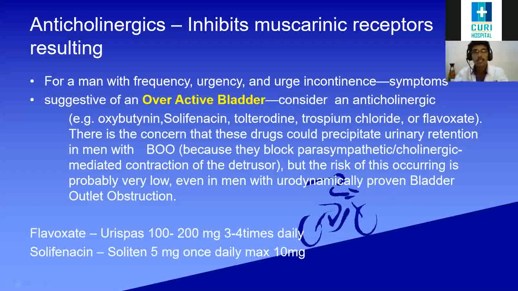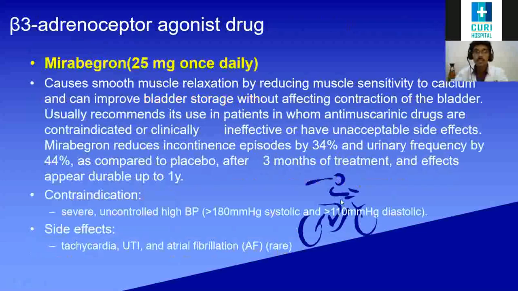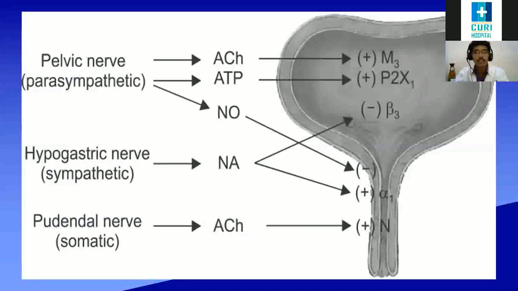Okay. Then this drug comes, beta 3 adrenoceptors. Anybody can guess where we saw the beta 3 receptor? Yes, we saw here. Okay, when the beta 3 receptor is activated, the bladder relaxes. Okay, the bladder will not constrict.